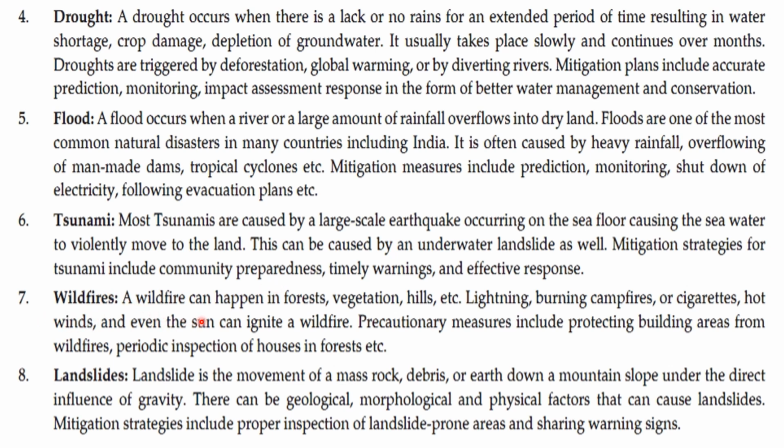Wildfire, jungle ki aag. A wildfire can happen in forests, vegetation, hills, etc. Lightning, burning campfires or cigarettes, hot winds, and even the sun can ignite a wildfire. Precautionary measures include protecting building areas from wildfires, periodic inspection of houses and forests, etc. Landslide.